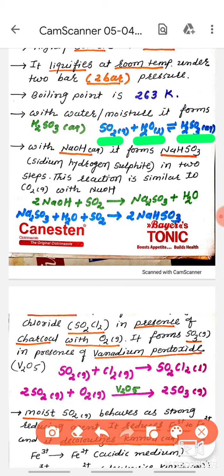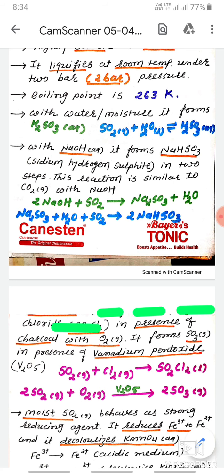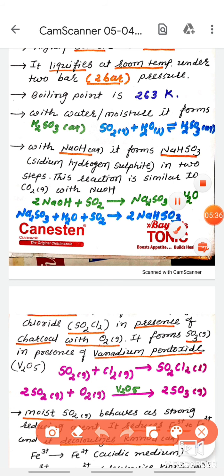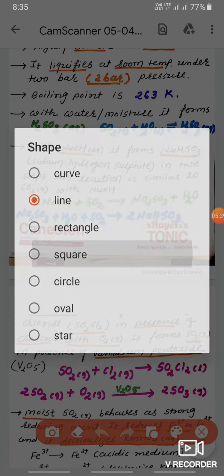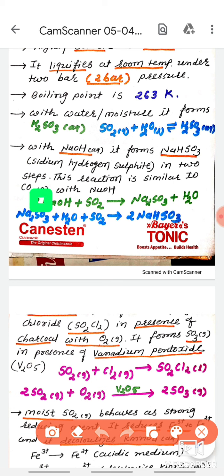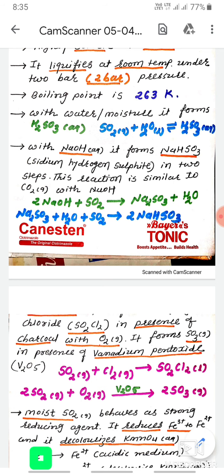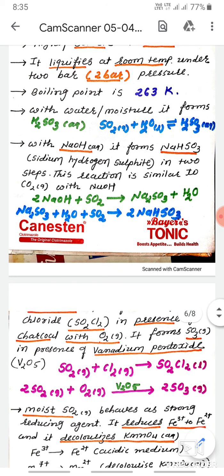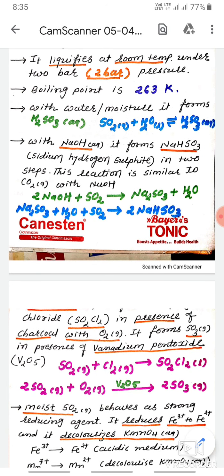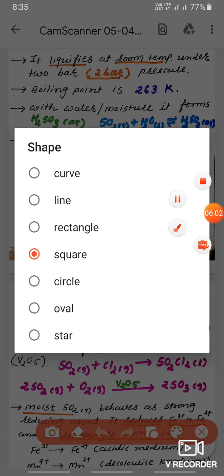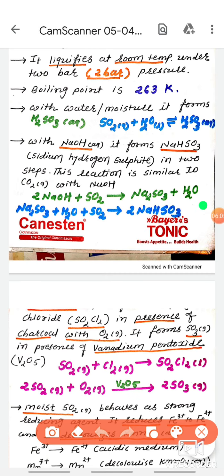Another important reaction is with sodium hydroxide. When it reacts with sodium hydroxide, it forms sodium sulfite and water. See the reaction: sodium hydroxide reacts with sulfur dioxide. It gives sodium sulfite and water.